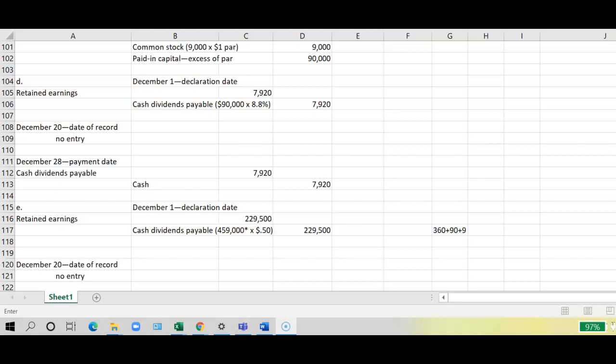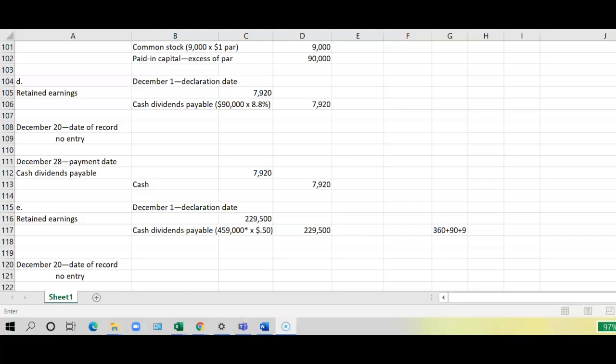On December 1st, the Board of Directors declared an 8.8% cash dividend on 90,000 preferred shares payable on December 28th to shareholders of record December 20th. So on the date of declaration, they would take the $90,000 times the 8.8%, and they would debit retained earnings for $7,920 and credit the cash dividends payable for $7,920.